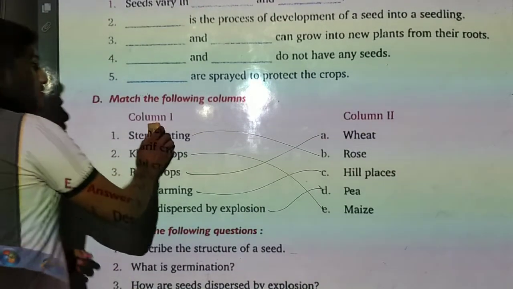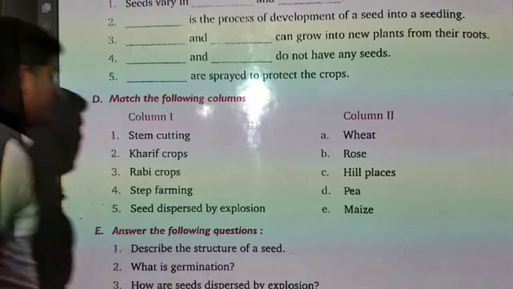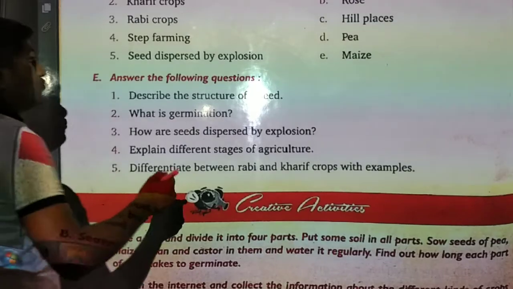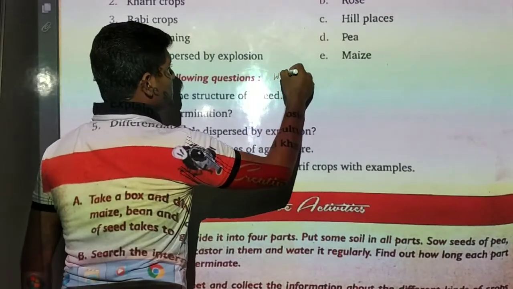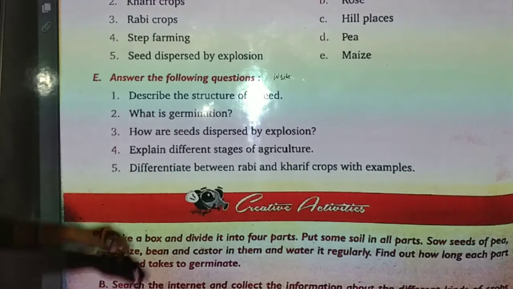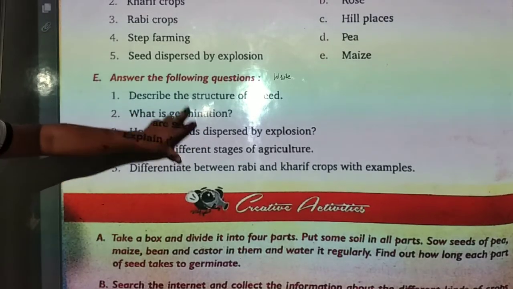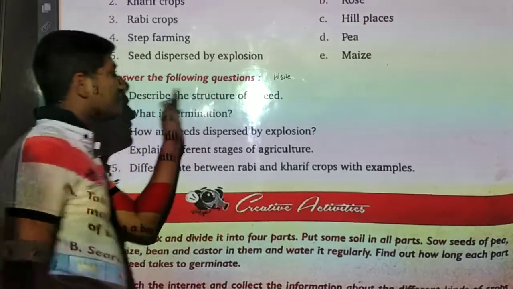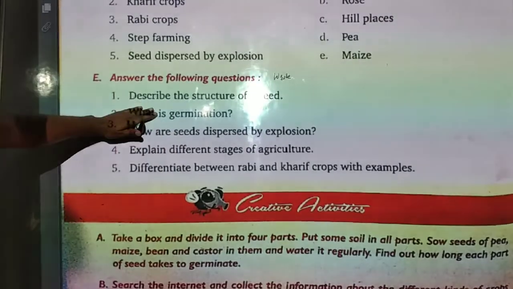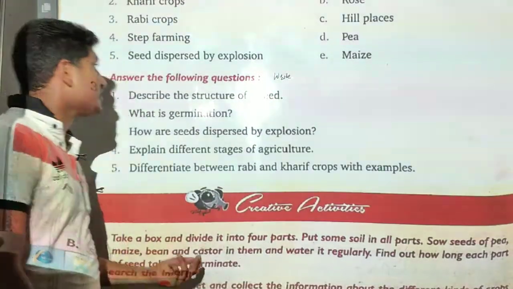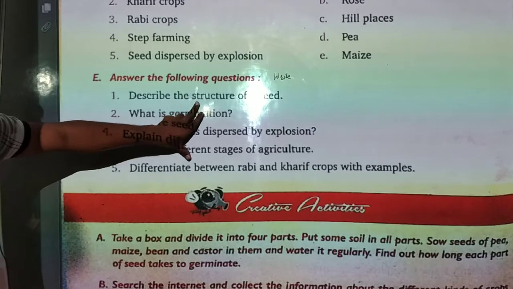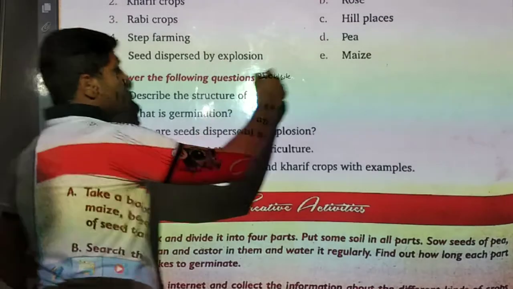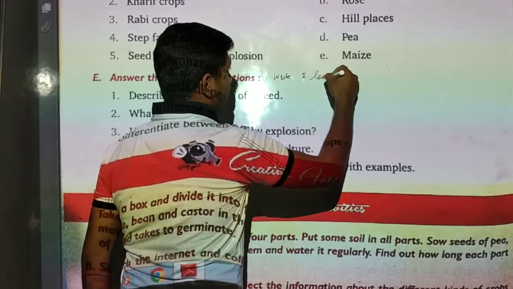Now third is E part, answer the following questions. So you have to write all these question answers in your notebook. You have to first of all find the answers of these questions in this lecture. आपको इन क्वेश्चंस के आंसर फाइंड आउट करने हैं इसी के अंदर। अगर नहीं होते हैं तो हम नेक्स्ट लेक्चर में इनको डिस्कस कर लेंगे, बट आपको एक बार ट्राई एट योरसेल्फ, यू हैव टू फाइंड द आंसर ऑफ दिस क्वेश्चन from this lesson, and also learn all these question and answer.